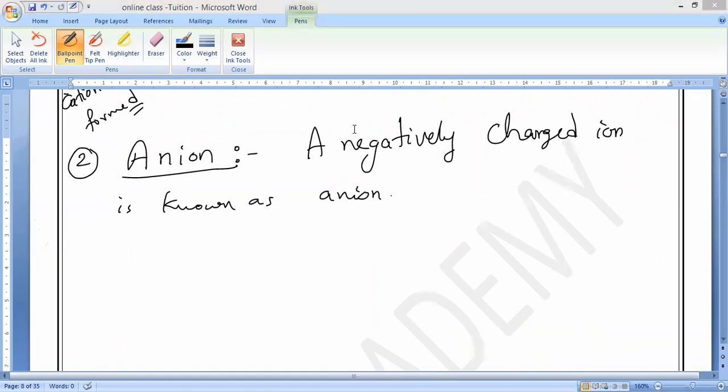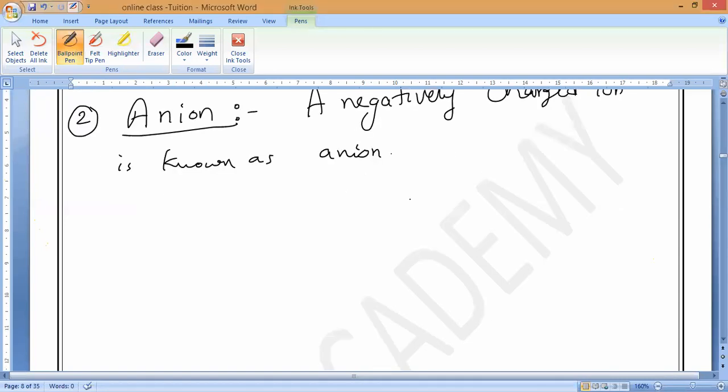More, sir. Protons are not less. Protons will be the same, but electrons will be more. Example, chlorine and oxygen. So minus or minus 2 you can write. This is called the chloride ion.